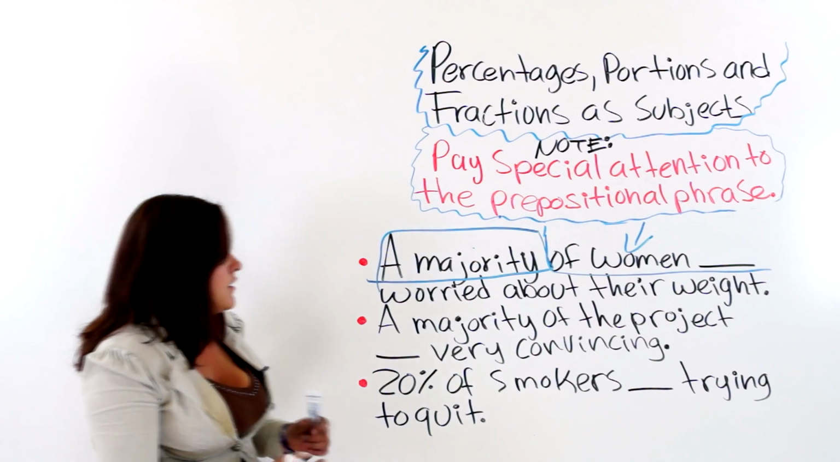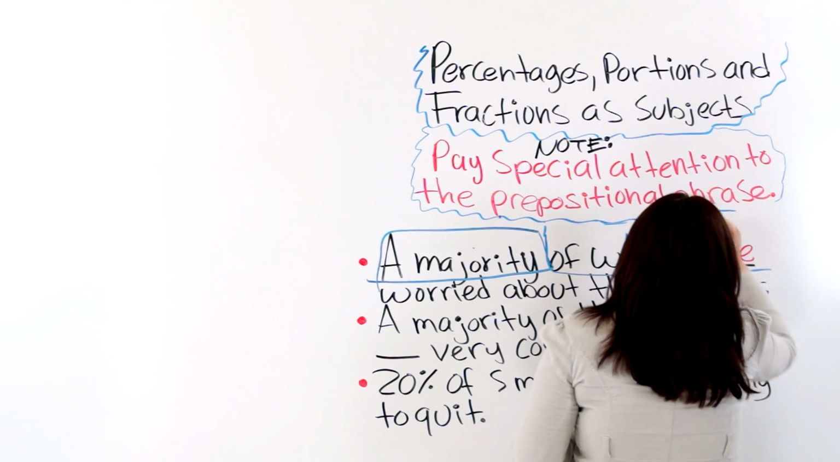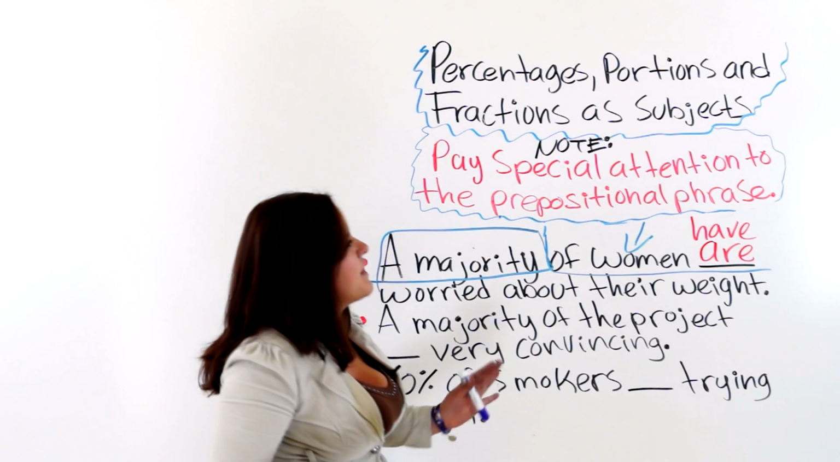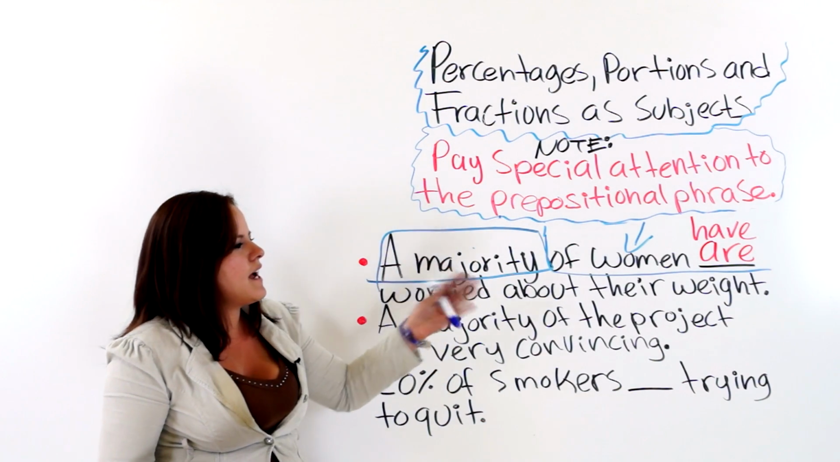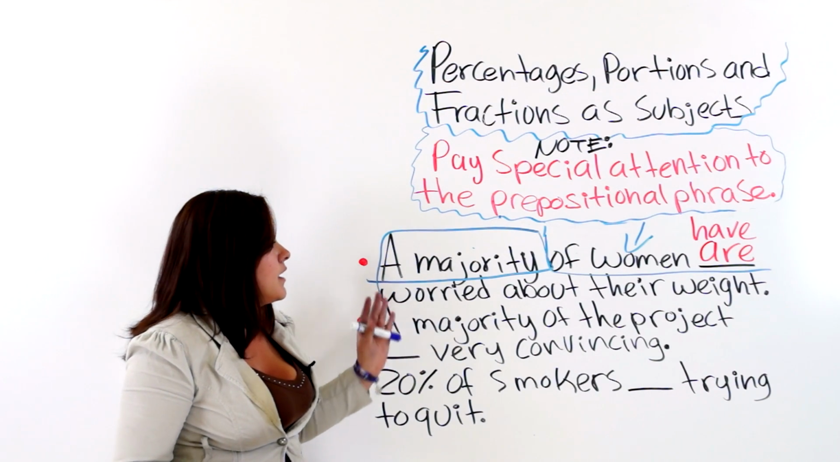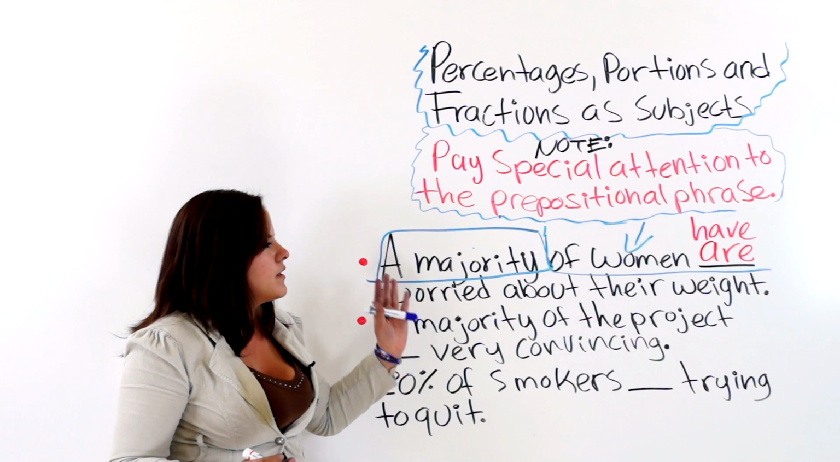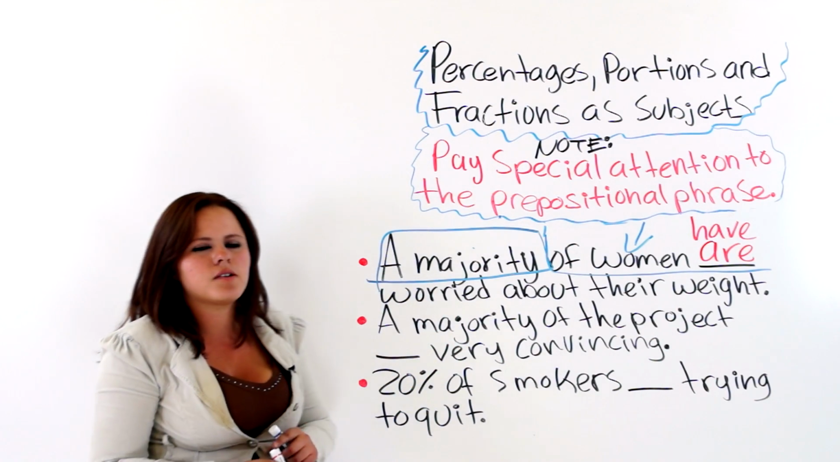You could say have worried or are worried. It doesn't matter which verb. Just notice that you must use a plural verb, not has or is. A majority of women is worried would be incorrect. A majority of women are worried or have worried about their weight.